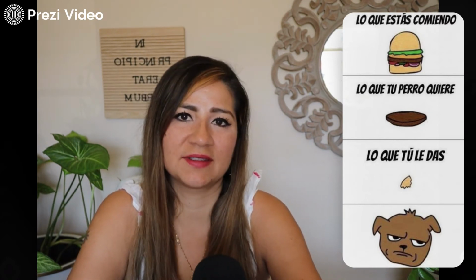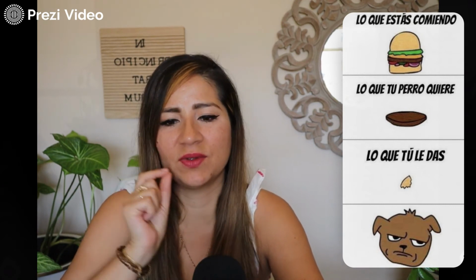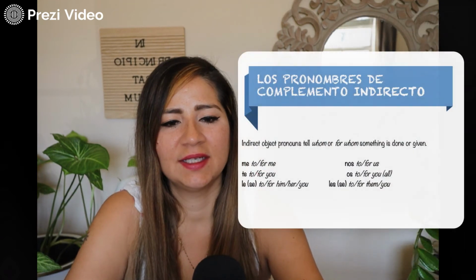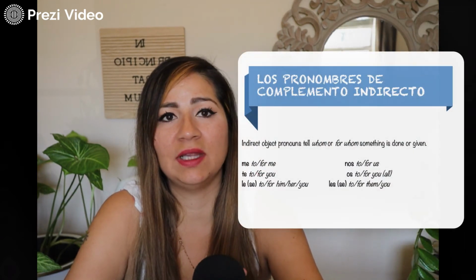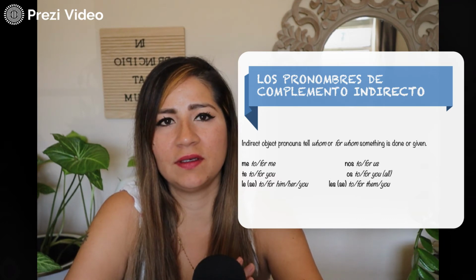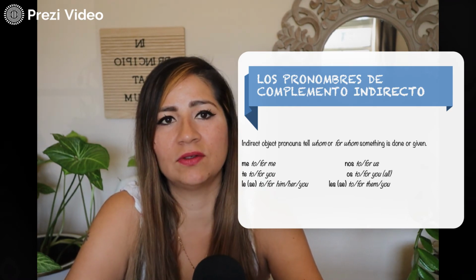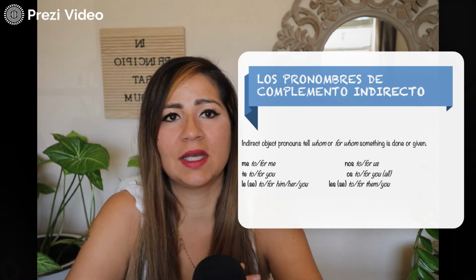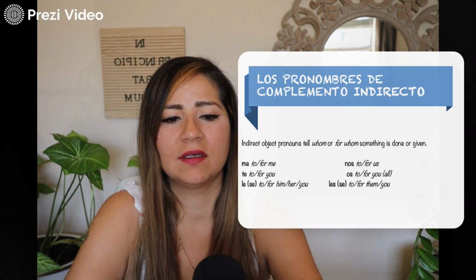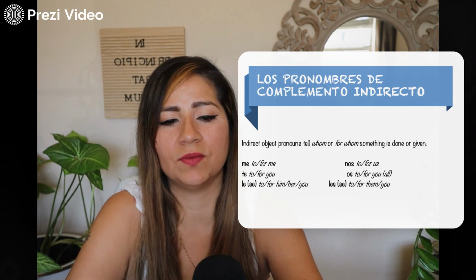Él no está muy feliz. Él quiere la hamburguesa, él no quiere un pedacito del pan. So here we saw le, that's one indirect object pronoun. So all the direct and indirect pronouns are exactly the same except for the last row, right? The lo, la, los, las becomes le or les, right? Le for him, her, you, or les for them and you.